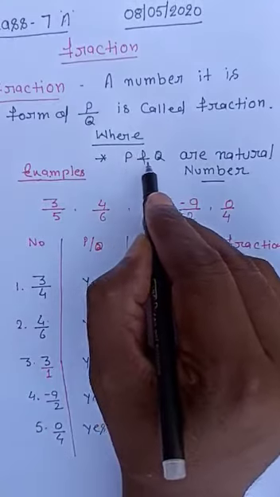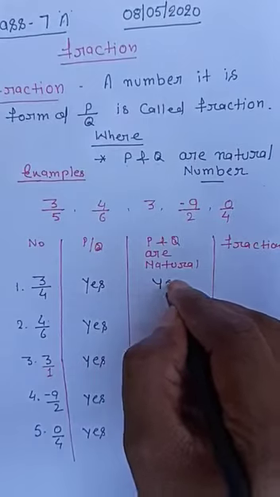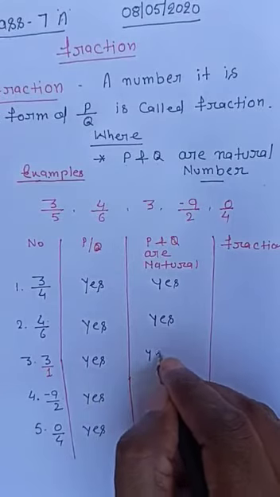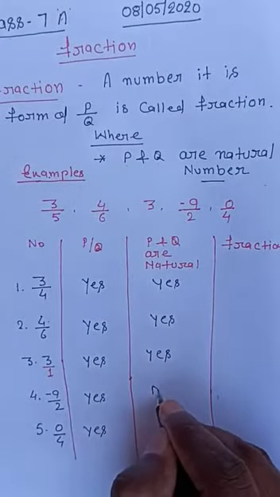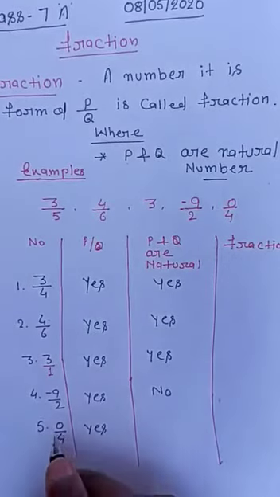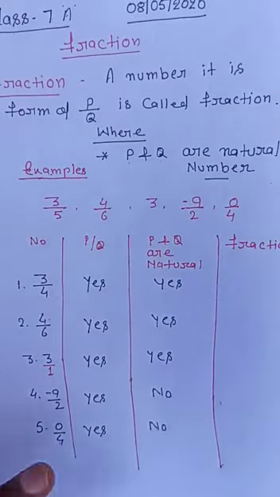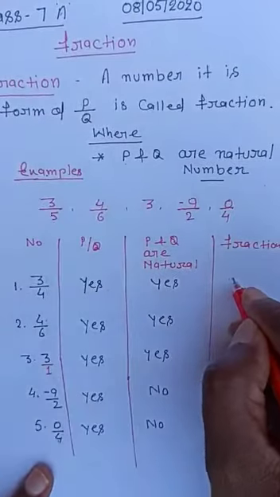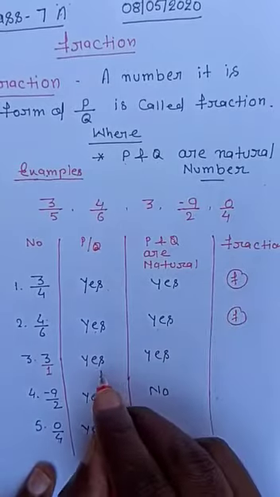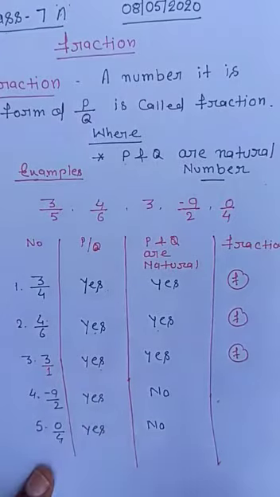But what is the second condition? P and Q are natural numbers. 3 and 4, yes, natural numbers. Yes, also natural. Yes, also natural. No. Minus 9 is not a natural number. 0 by 4, 0 is not a natural number. So yes, this is a fraction, and this is also a fraction. Both properties are justified, so it is a fraction.